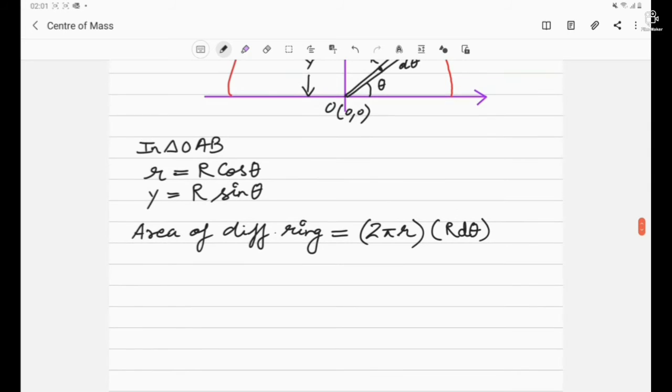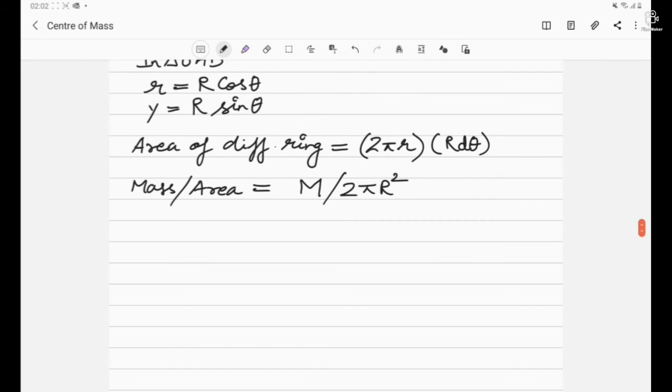Now, what is the mass per unit area of a complete hollow hemisphere? Let it have a capital mass M, divided by 2 pi R square, where capital R is the radius of the hollow hemisphere. For a complete sphere, the surface area equals 4 pi R square. For a hemisphere, the surface area will be 2 pi R square. Now, the mass of a differential ring, that is dm, will be what?